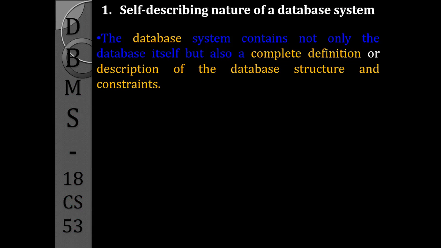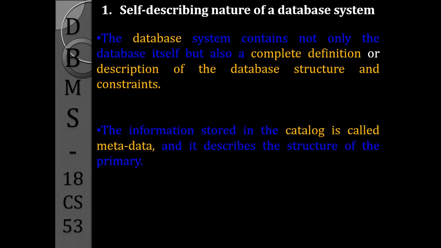So the database will be describing itself. The details stored in the database, as it describes itself, give the complete structure of the data. This is referred to as the metadata, or the information stored in the catalog is also referred to as metadata.